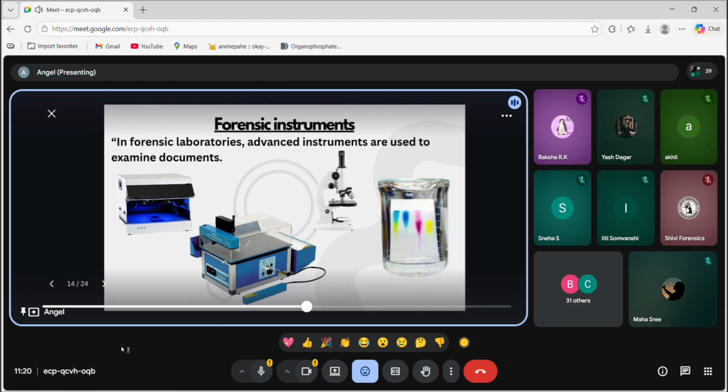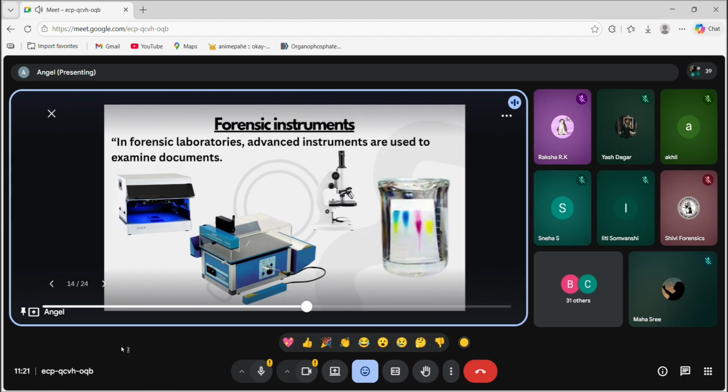First one you can see at the very left corner is the VSC, the video spectral comparator. It basically helps to identify the writing. And then in the middle is ESDA, which basically uses electric charge, and then it tells the difference. Like we can tell indented marks. If indented marks are present on the beside of the paper, we can tell that.